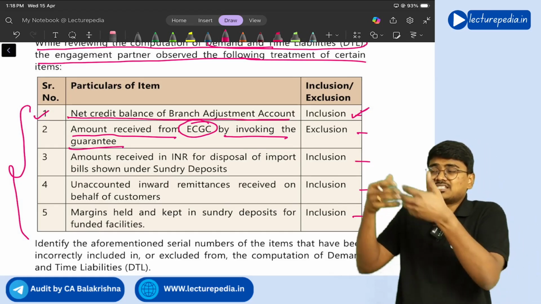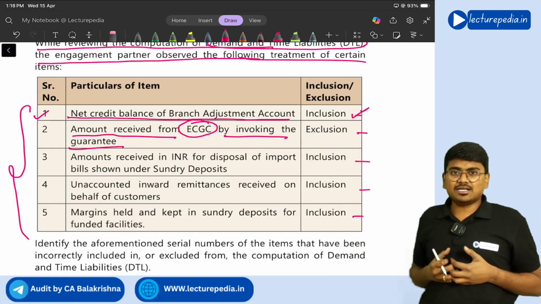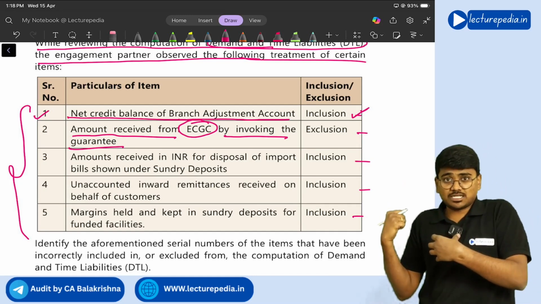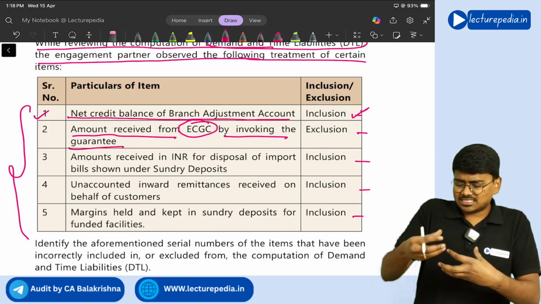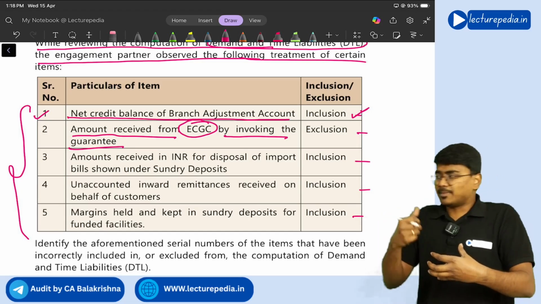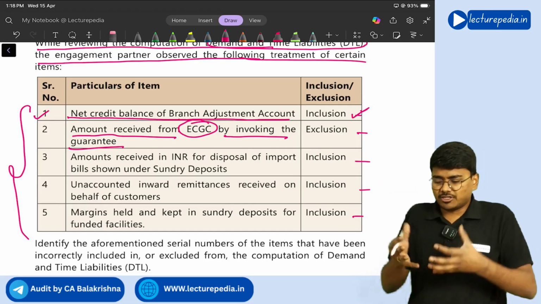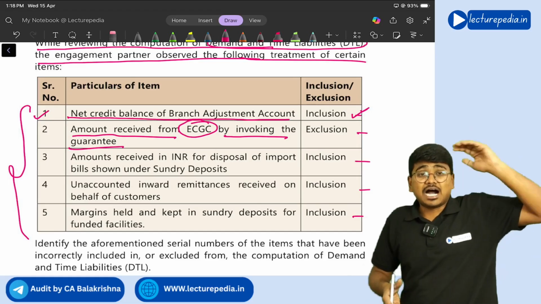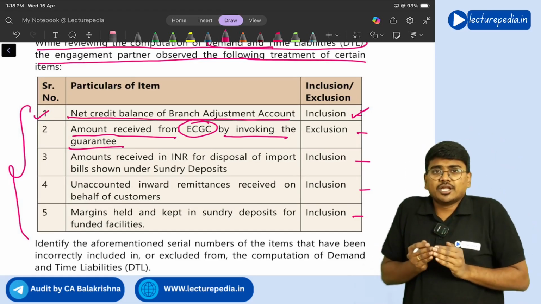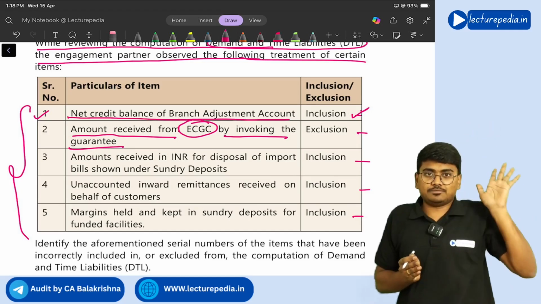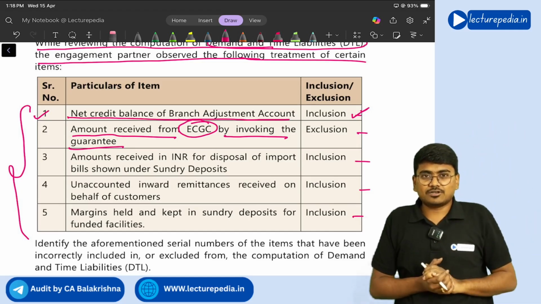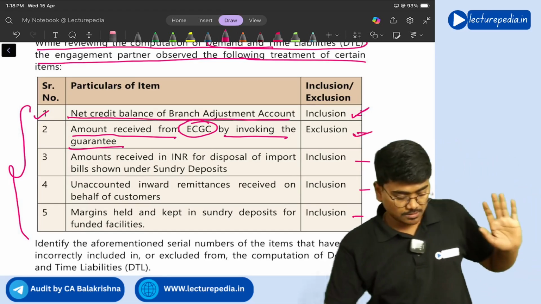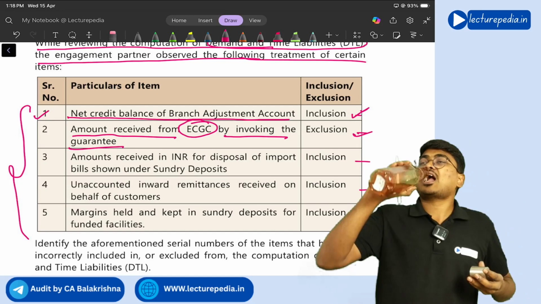Now this money which ECGC has given to the bank is a liability on the bank, because bank has to pay it to exporter, right? Relevant exporter. Now this amount, it will be paid by the bank to the exporter within 1 or 2 days. It will not be kept by the bank itself for a long time. So the RBI told that even though this is a liability to you, you don't include it in the demand and time liability calculation. So you have to exclude this. What they are saying? Exclusion. So yes, second one is also correct.